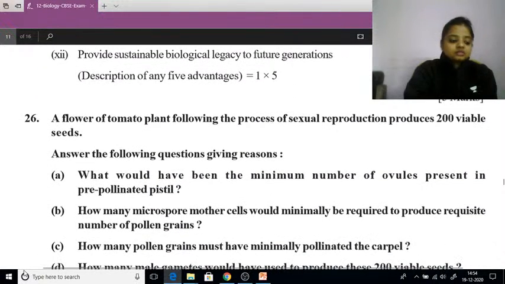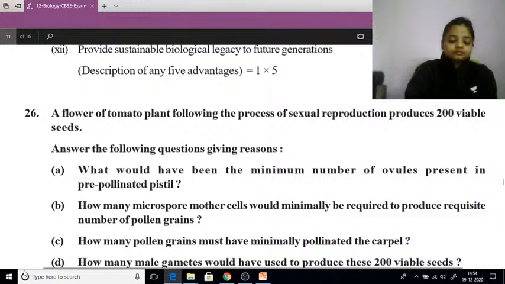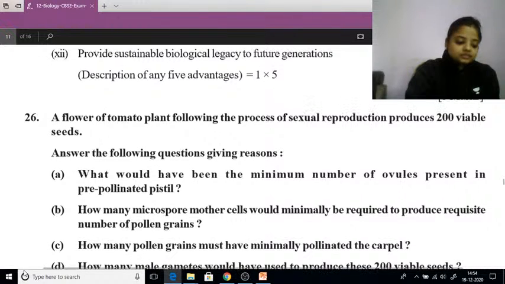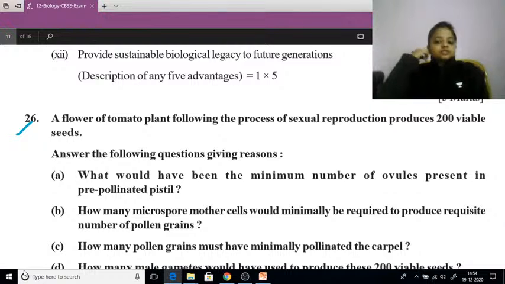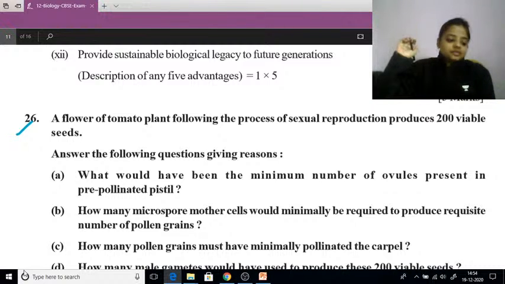Now comes the question number 26. Is it visible to you, right, students? A flower of tomato plant following the process of sexual reproduction produces 200 viable seeds.